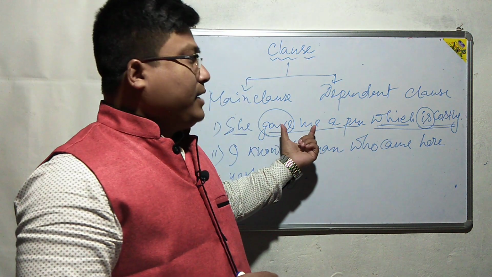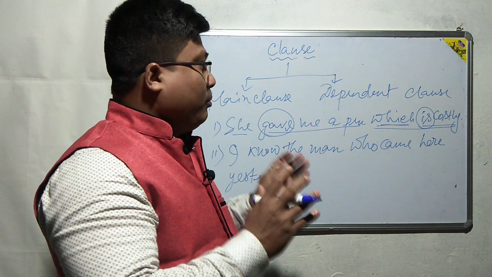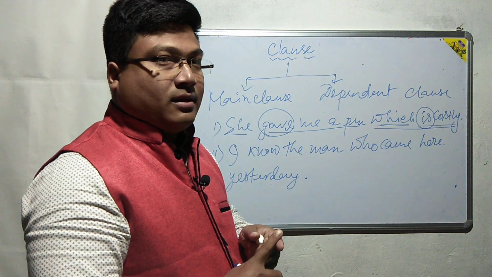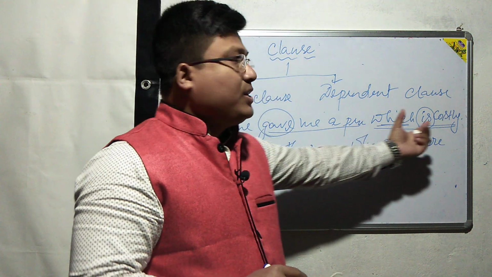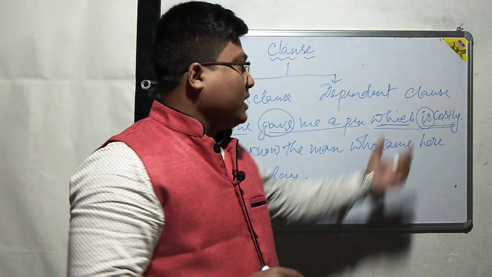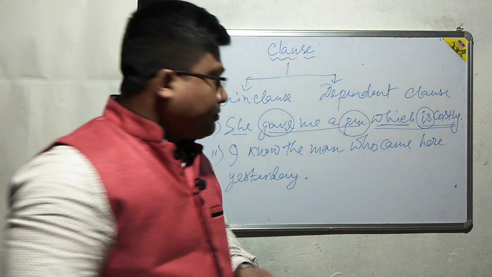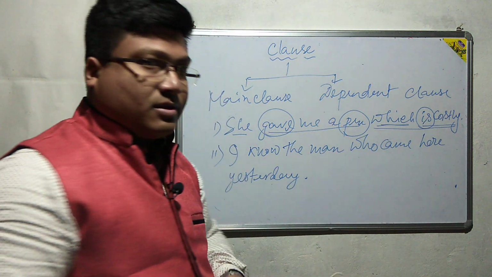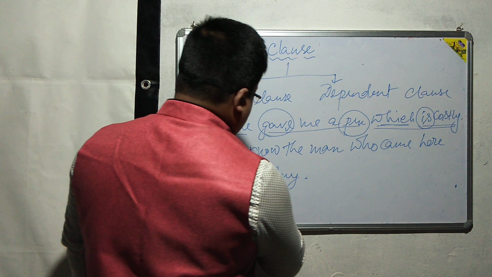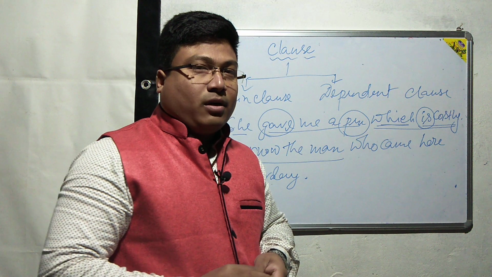If we use this clause without the main clause, it has no meaning. But when we use both in the same sentence, it has meaning. She gave me a pen which is costly, where which indicates the pen. Next, I know the man who came here yesterday. I know the man. This is complete in meaning, so this is an example of a main clause.